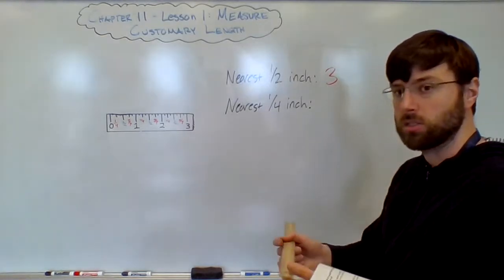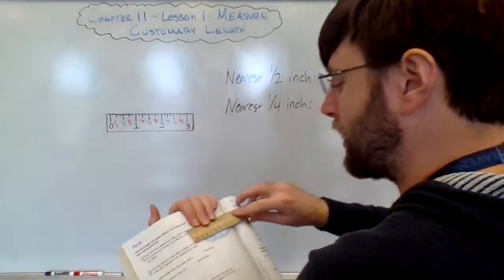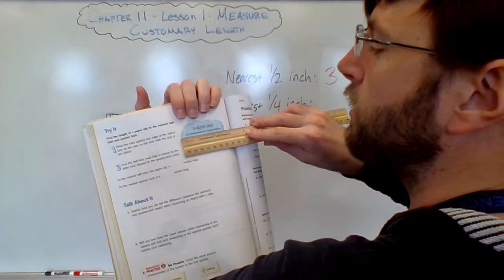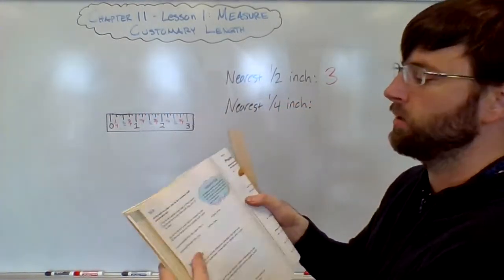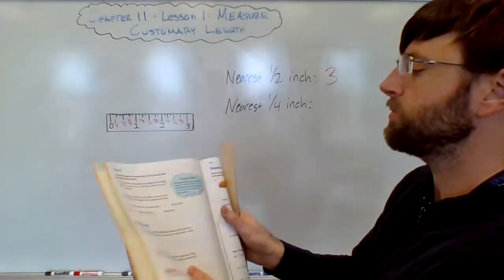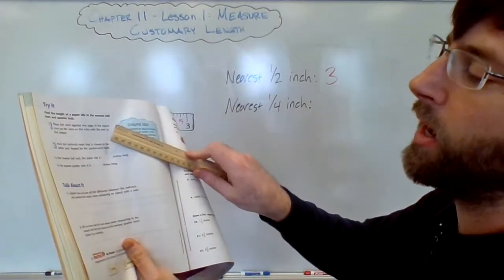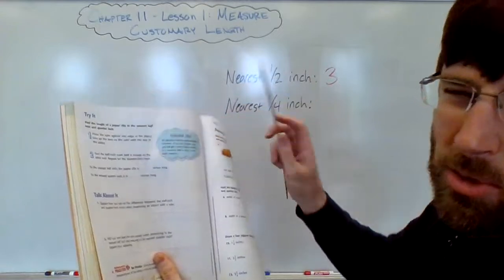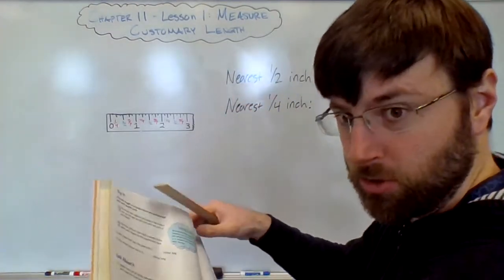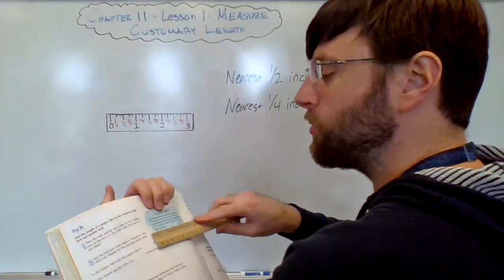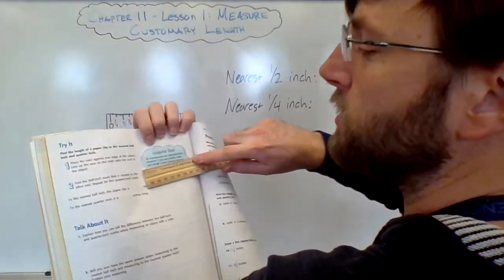Then for the nearest quarter inch, I line it up again. I'm going to measure the width again. Oh, by the way, when you're measuring to the nearest quarter inch for something like this, this is a good example of, if you measure it this way versus this way, you might get a slightly different answer. So be very careful to measure straight across, going from the widest distance to the widest distance.